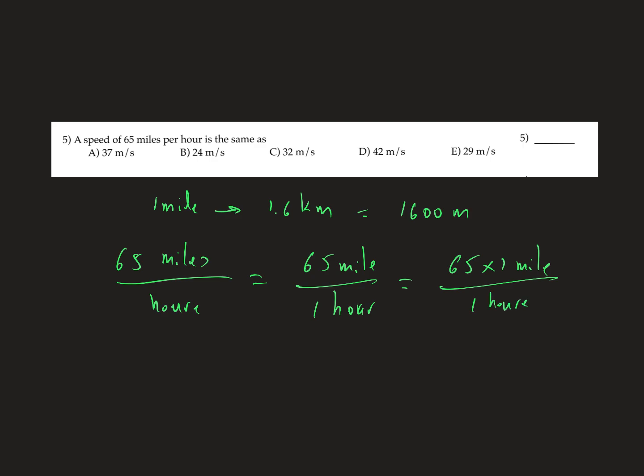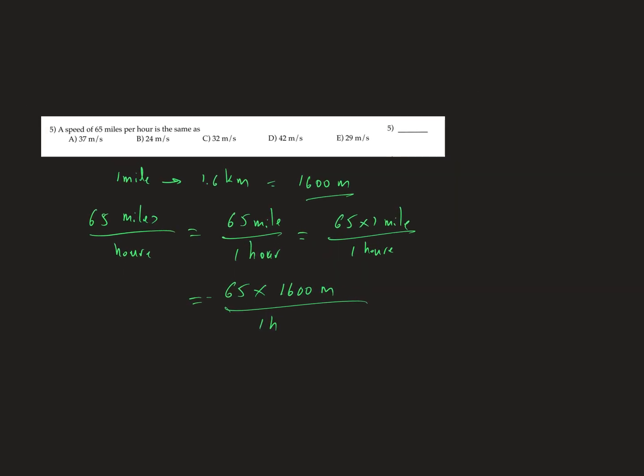Now, instead of putting 1 mile, I will put 1,600 meters divided by 1 hour. But I have to convert to seconds. So it will be 65 by 1,600 meters.